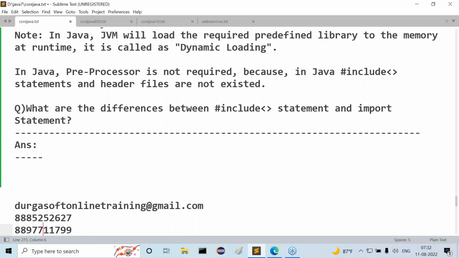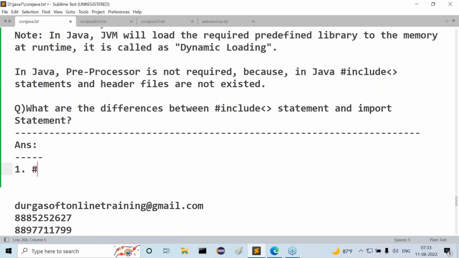All right, the very first one is, in which language do the hash include statements exist, and in which language do import statements exist? Hash include statements exist in C and C++, but import statements exist in Java.